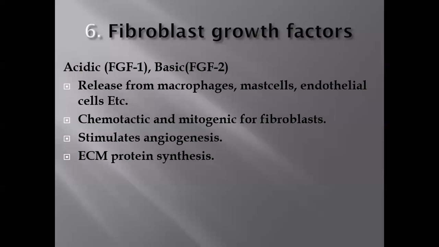So they attract fibroblasts, and also cause mitosis and increased production of fibers. It also stimulates angiogenesis and causes extracellular matrix protein synthesis. So fibroblast growth factor also takes part in granulation tissue formation.